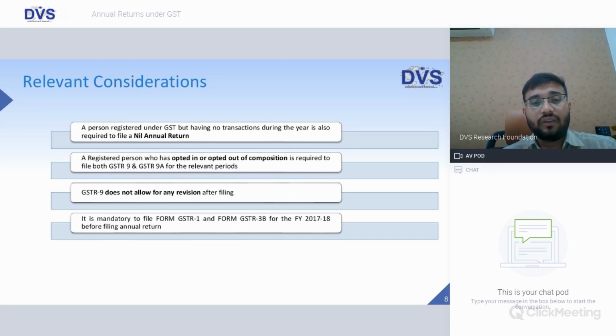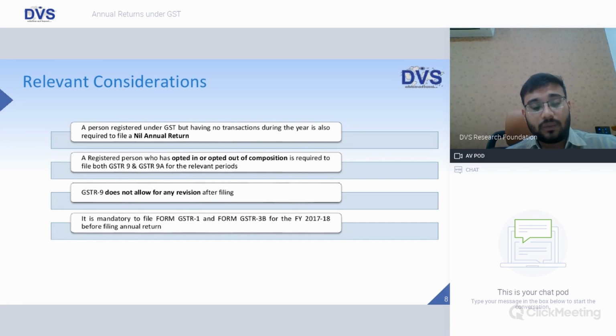Relevant consideration: even if there is no turnover and no transactions, once a GST number has been taken, a nil annual return has to be filed. Even though there were no transactions in the entire year, it must be filed. A registered person who has opted in or opted out of composition is required to file both 9 as well as 9A. So, in case you opted for the composition scheme and there was a change and you opted out of it, or you were not under the composition scheme and then opted for composition, in that scenario GSTR 9 as well as GSTR 9A both need to be filed.